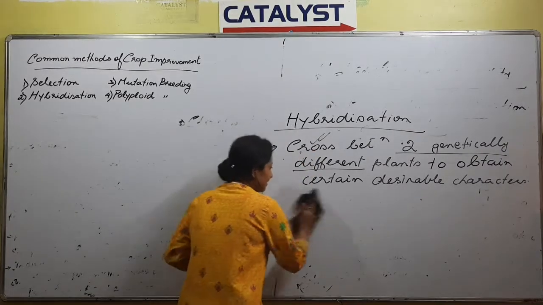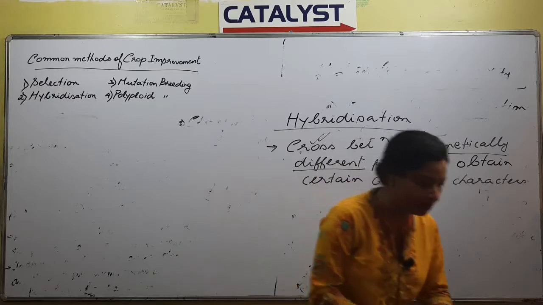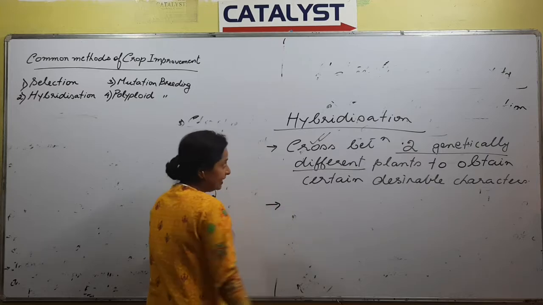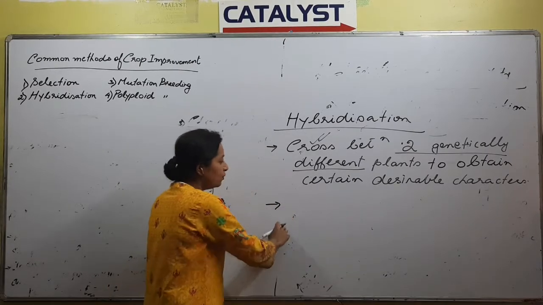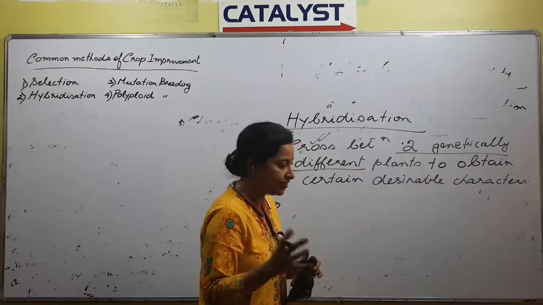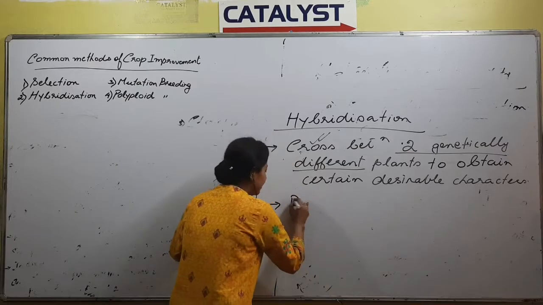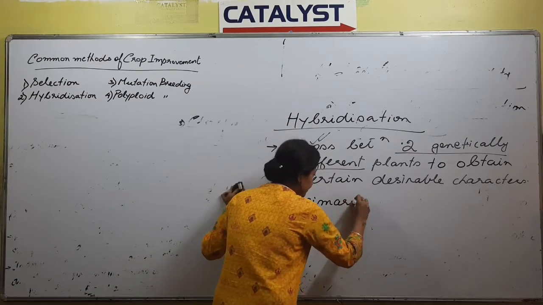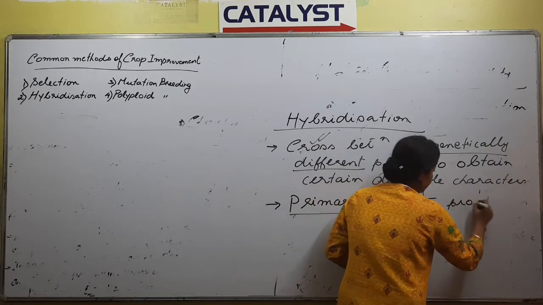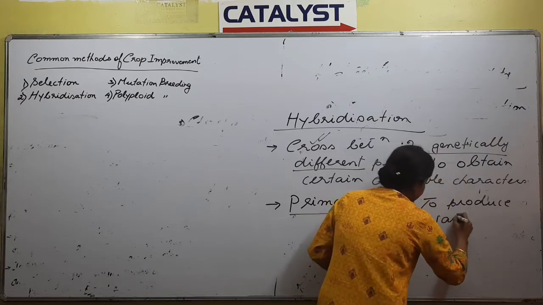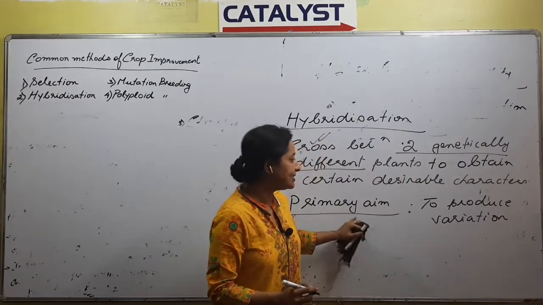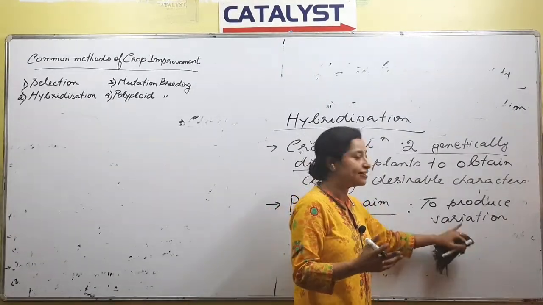There are certain points about hybridization that you need to remember. The first is, in case of hybridization, we try to play with the genetic makeup of the plant, right? So what is the primary aim of hybridization? The primary aim is to produce variations. Plant A into plant B will give you a plant C, and that plant C would vary or differ from plant A and B, and that is what is called variations, right?